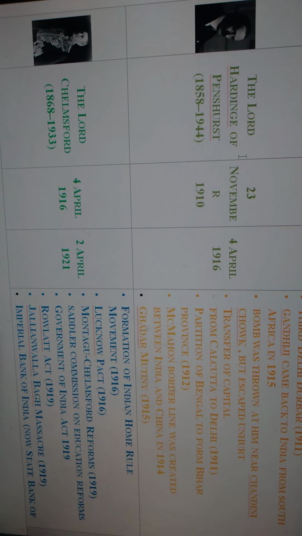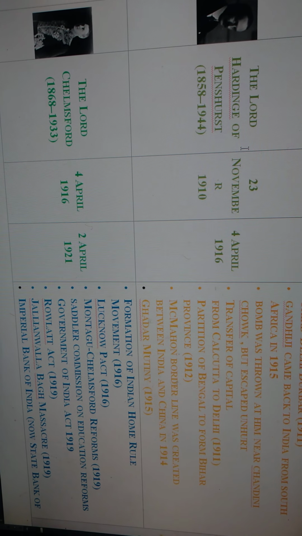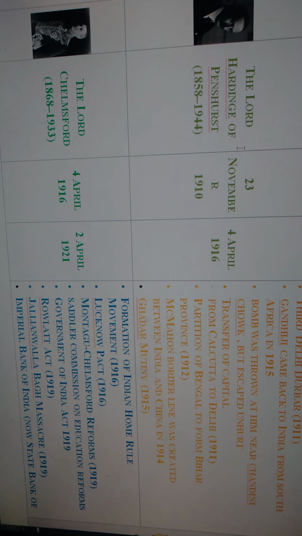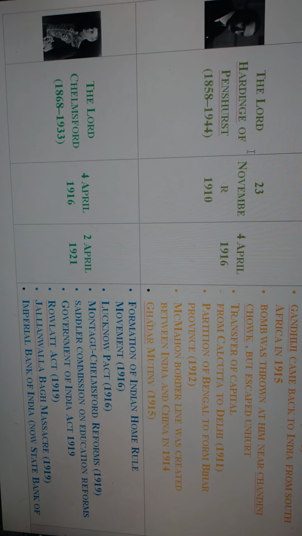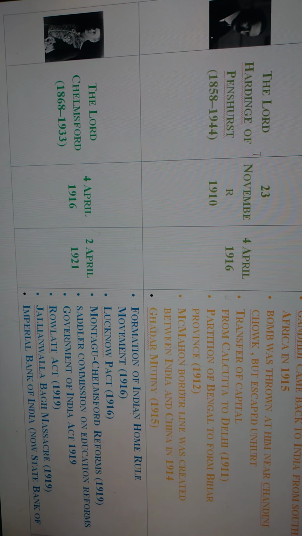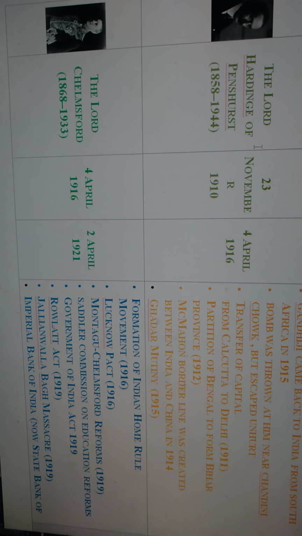Montagu-Chelmsford reforms in 1919. Montagu and Chelmsford, these two persons, Chelmsford was already the viceroy of India. These two persons' reforms were formed in 1919. The Sadler Commission on education reforms was appointed by Lord Chelmsford, and the Government of India Act 1919 was also issued by Lord Chelmsford.